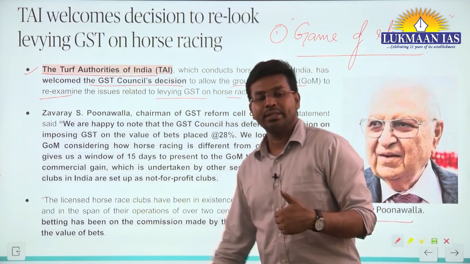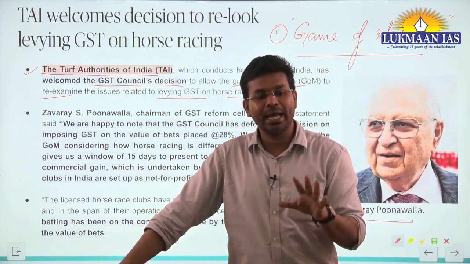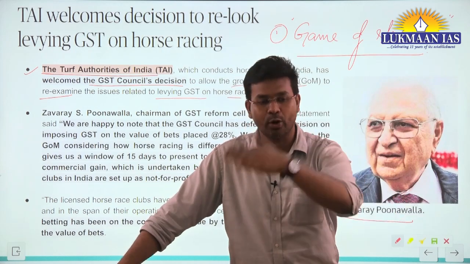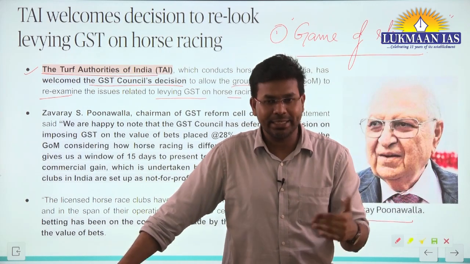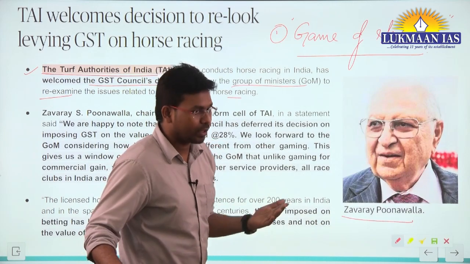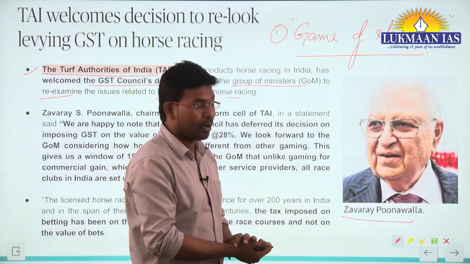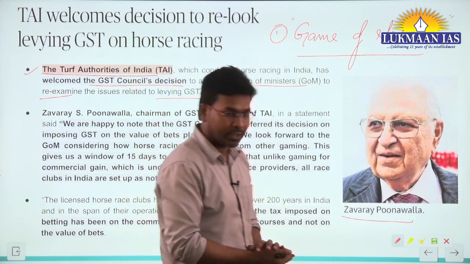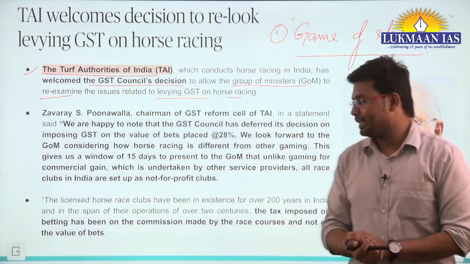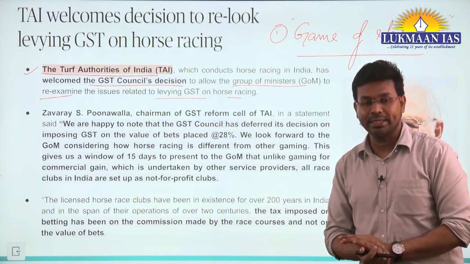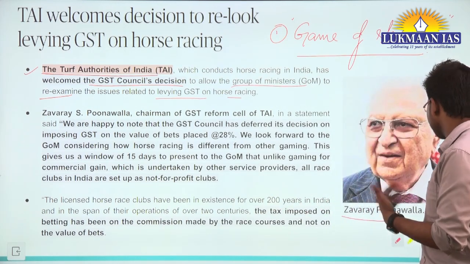and they are of the view that the taxes should be lower, because they have huge costs associated with this. They have to maintain the horse track, maintain the greenery, pay the jockeys, and maintain the horse breeds. They are employing a huge number of people in this industry, and this is an industry that is more than 200 years old. So these are different viewpoints.